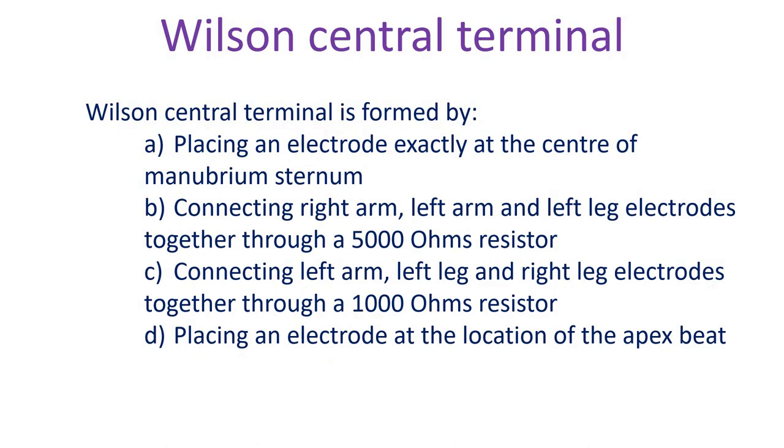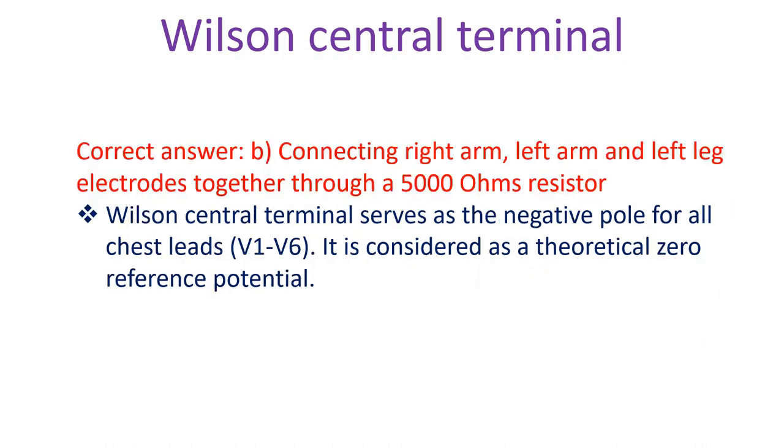Wilson's central terminal is found by A. Placing an electrode exactly at the center of manubrium sternum, B. Connecting right arm, left arm and left leg electrodes together through a 500 ohms resistor, C. Connecting left arm, left leg and right leg electrodes together through a 1000 ohms resistor, D. Placing an electrode at the location of the apex beat. Correct answer B. Connecting right arm, left arm and left leg electrodes through a 5000 ohms resistor.